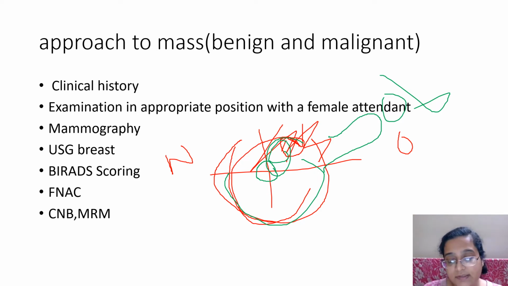Then you do an FNAC. You can do a core needle biopsy also. There are multiple papers on the significance of a core needle biopsy over an FNAC. Which one is better, which is not. Mostly I have seen that FNACs are good, because a needle biopsy is a histopath procedure. You will have to wait for a week to get the results. FNACs are good. In our institute, we've also done immunocytochemistry, and they've given us good results.